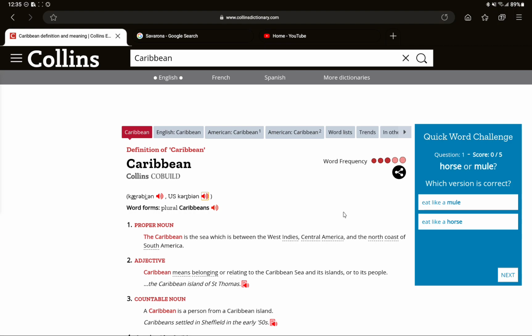The abolition of slavery in Brazil and the Caribbean. Next entry: abolitionist. Countable noun. An abolitionist is someone who campaigns for the abolition of a particular system or practice.